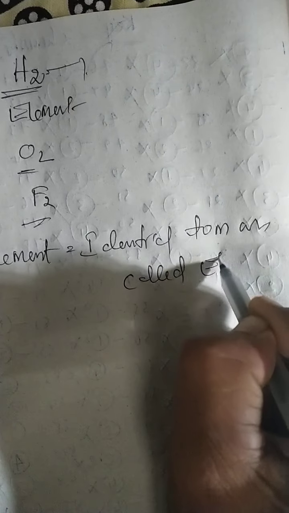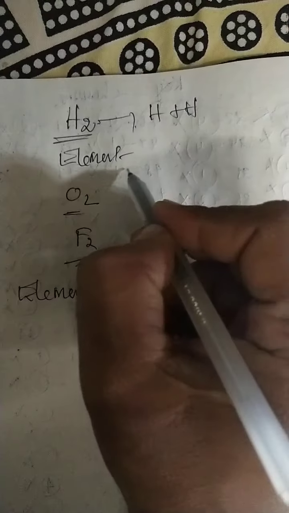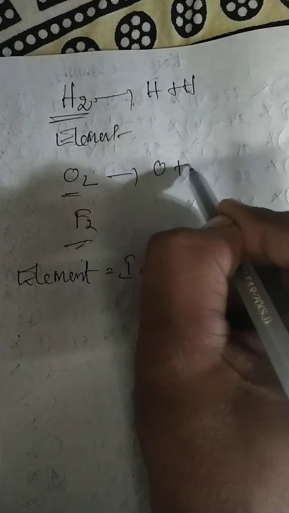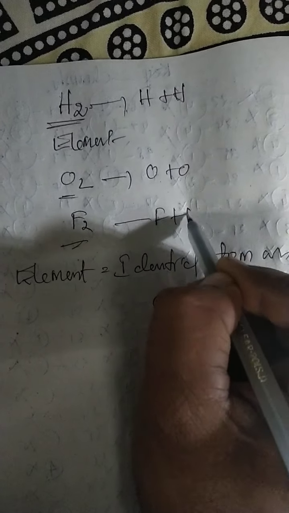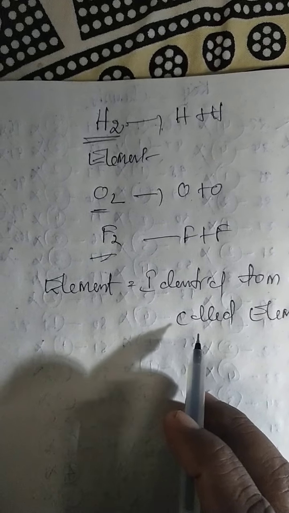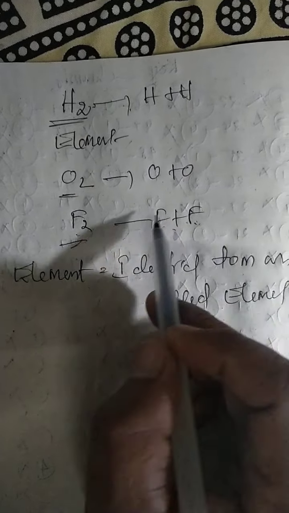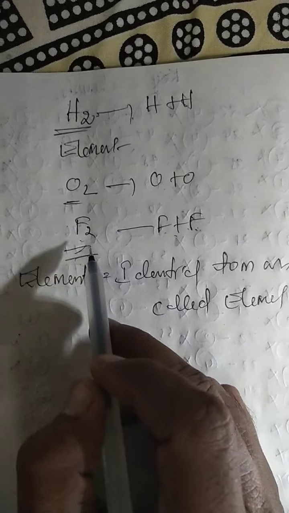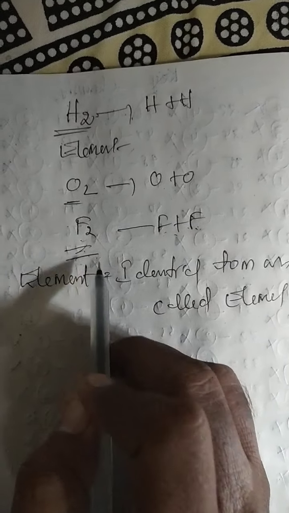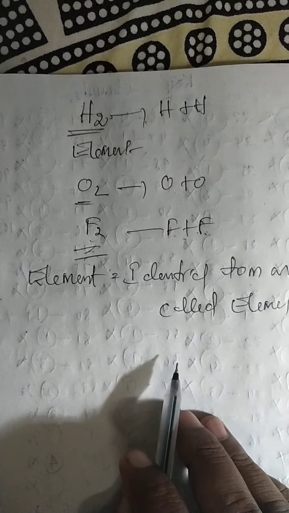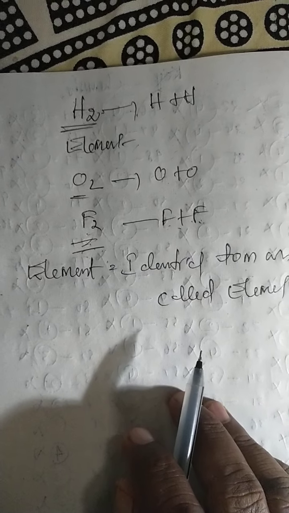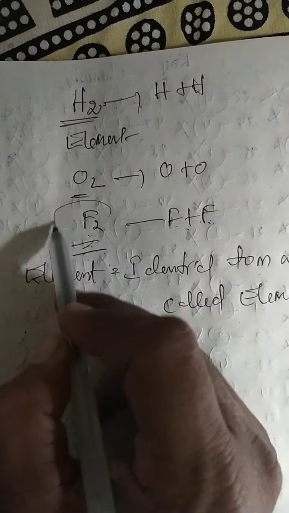Called an element. Identical atoms. So here hydrogen plus hydrogen, this is an element. Here oxygen plus oxygen, here fluorine plus fluorine. So according to Dalton's theory, atoms of the element, this is F, F, atoms of the element are always identical in shape, size, mass and other properties. That is the most important point, my dear students. Atoms of the same element.